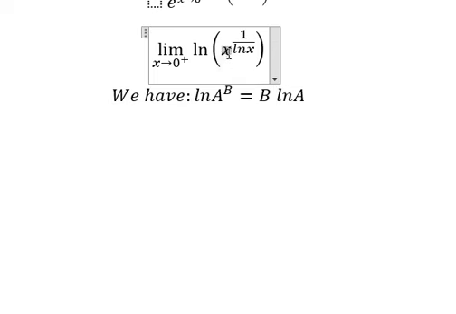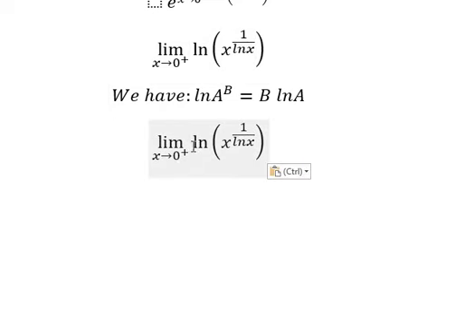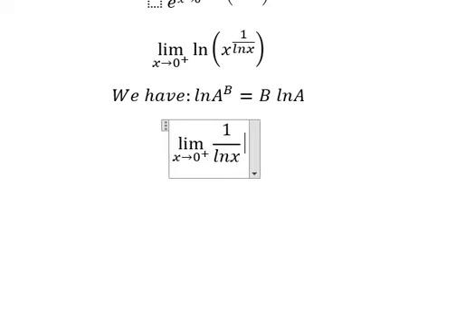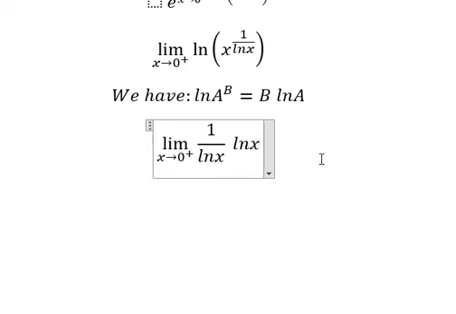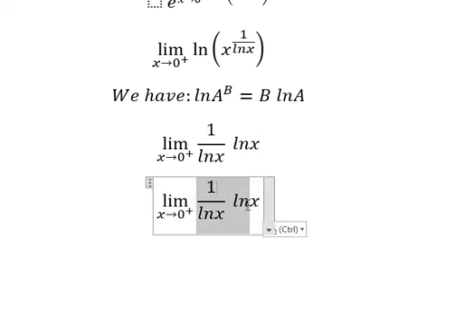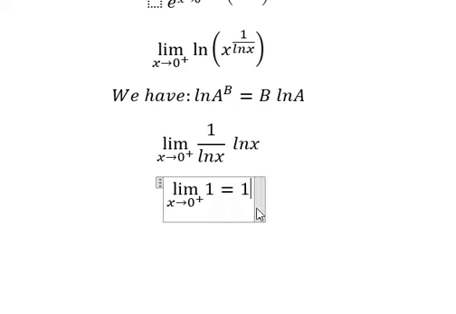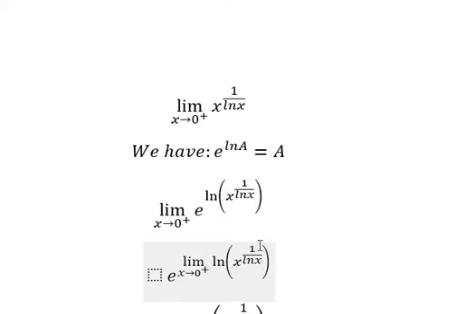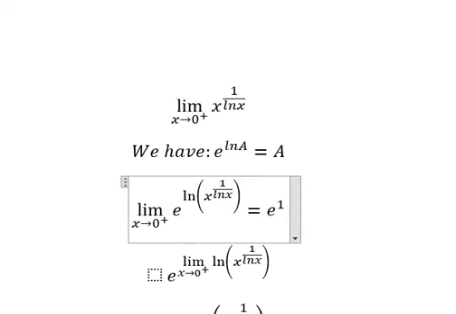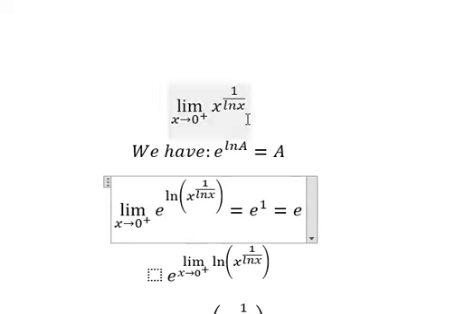So capital A, that is about s. Capital B, that is about this one. So we have 1 over ln s multiplied by ln s. So we see that this one and this one, they cancel. And now this one, we have e to the power of number 1, or we put about e. So we have e in here.